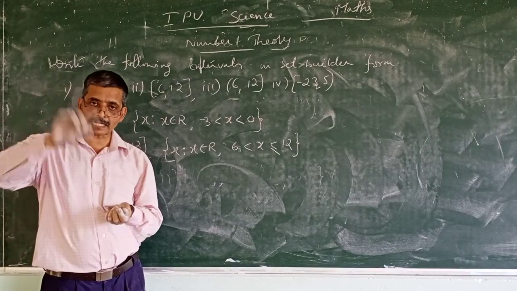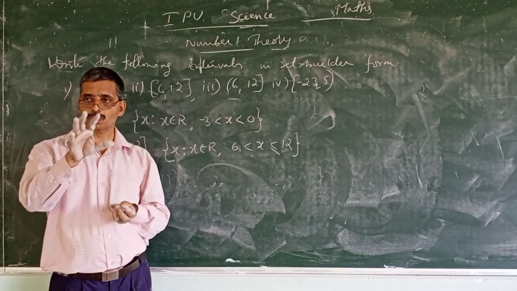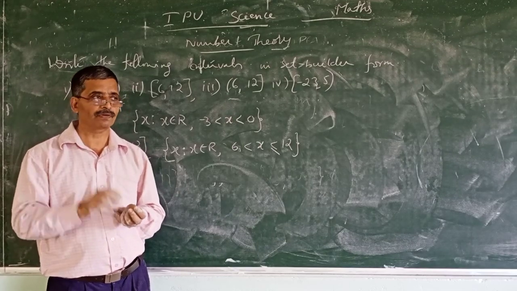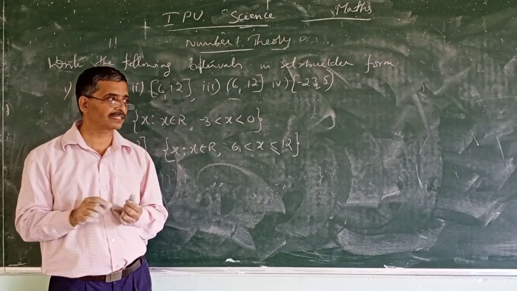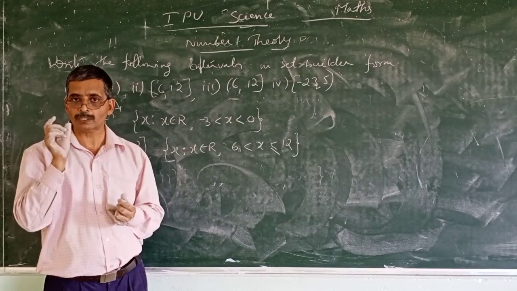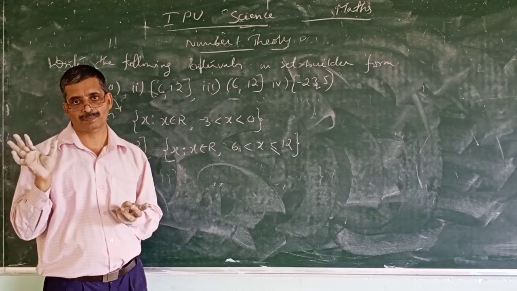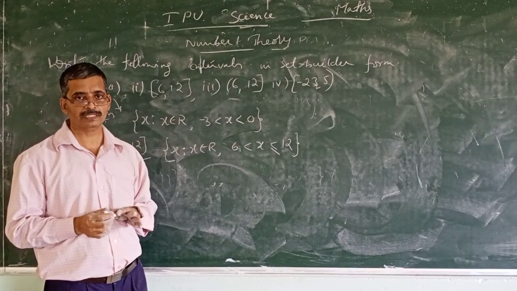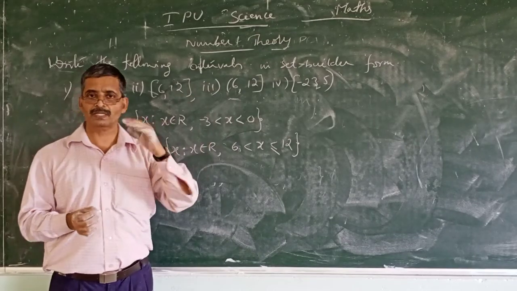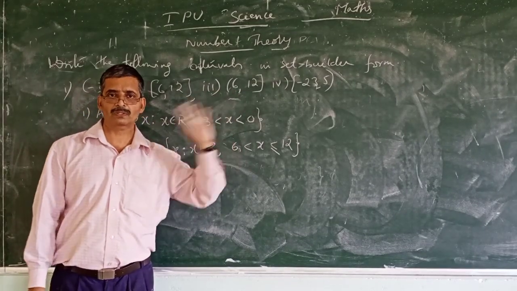So when round brackets are there, those values are not included. When square brackets are there, the values should be included. That's all. This is how to give the answer for the third one. Second and fourth I will leave to you students. Work them all out.